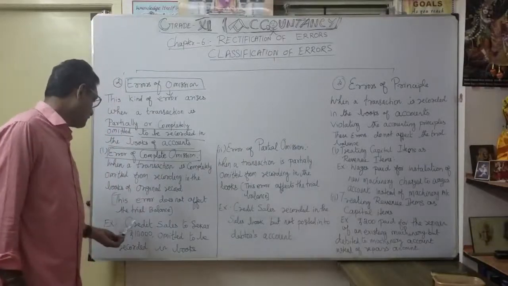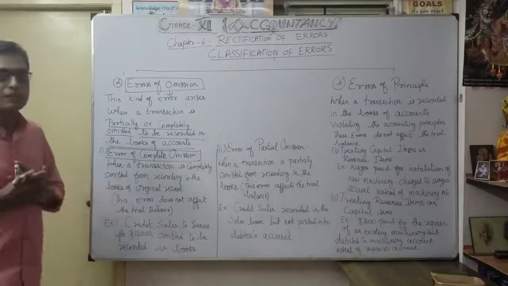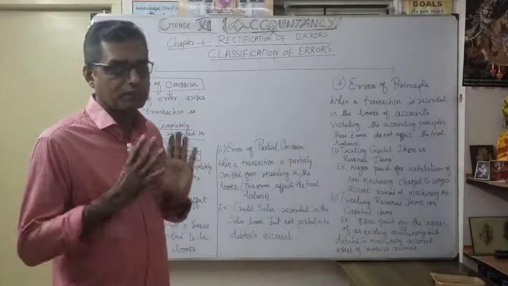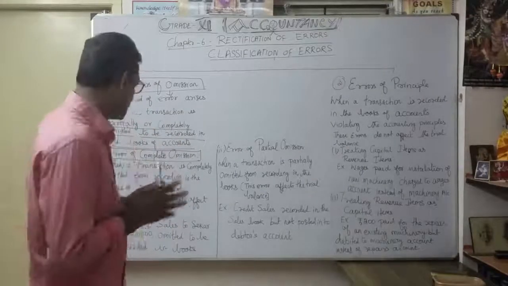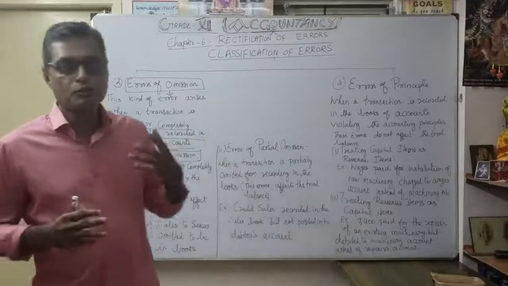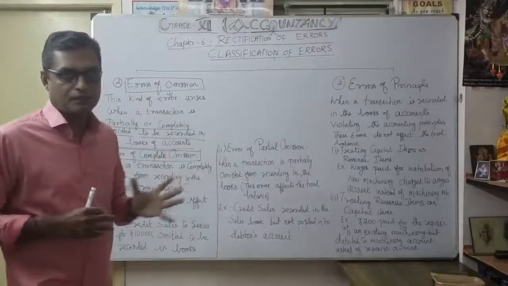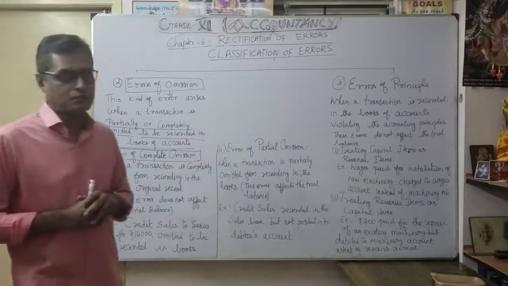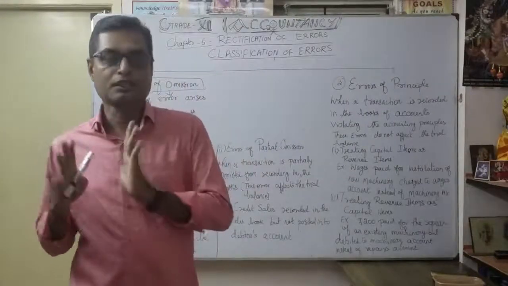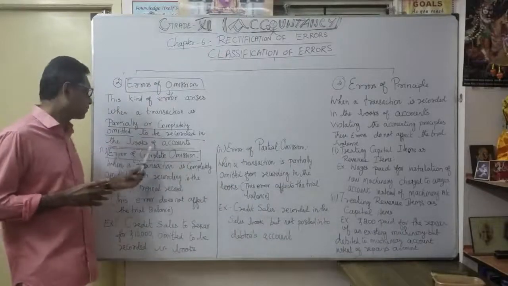For example, credit sales to Sagar for 10,000 rupees. We know the entry for credit sales: Sagar account debit to sales account. This entry is totally omitted from the books. We forgot to write this journal entry, this transaction. So it is completely omitted. That's why it is called error of complete omission. That's the first type under errors of omission.